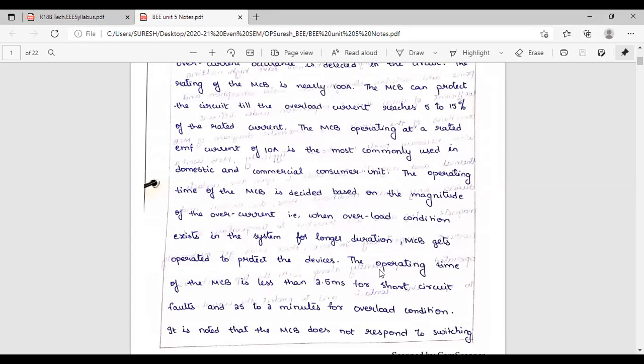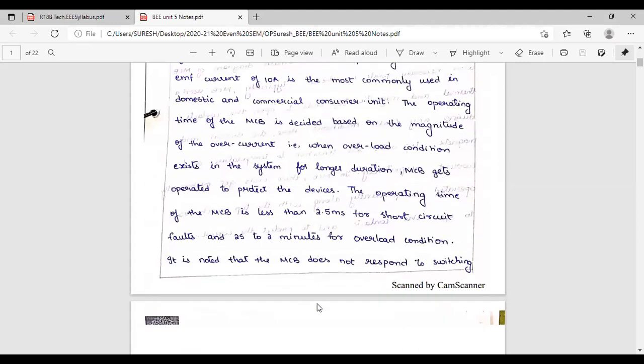So the operating time for the MCB should be 2.5 within milliseconds. Sometimes it should be in microseconds also. But for the overload current, it is slower. If it is 100 rated, then 105 or 115. So it will take some 2 seconds to 2 minutes to operate the MCB. Operating the MCB means opening the circuit. A circuit breaker has to open the circuit. That is the operating time.